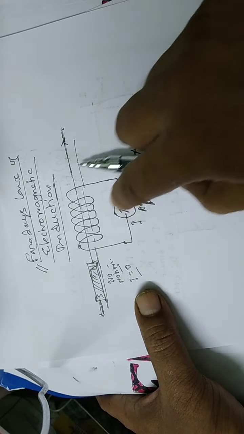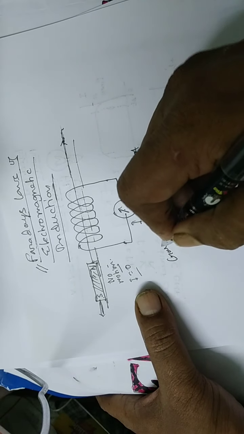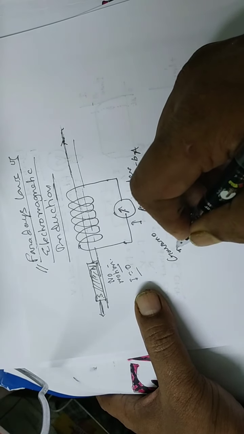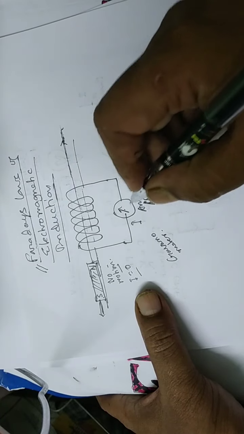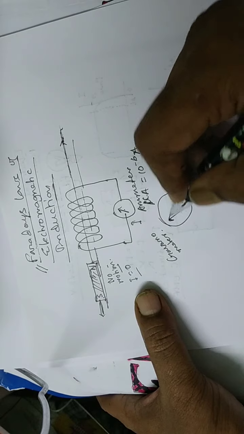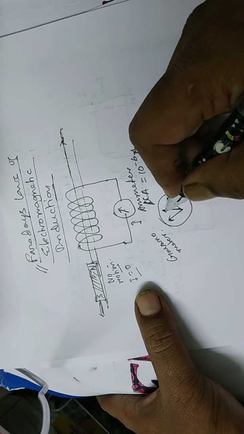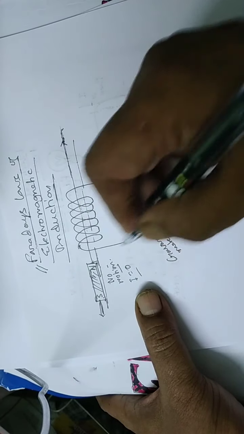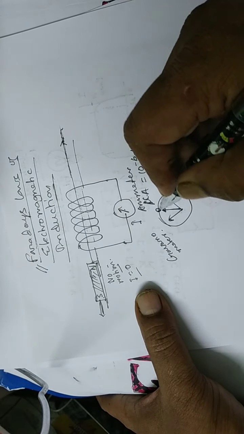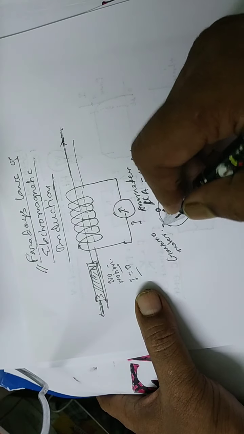This is an ammeter, or you can also say galvanometer. It can read both directions. The indicator is in equilibrium when there is no motion, I is 0, and suppose this side is positive and this side is negative.